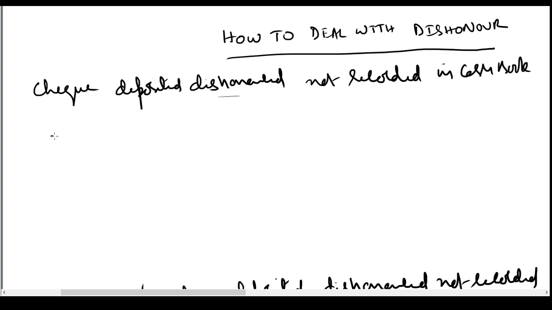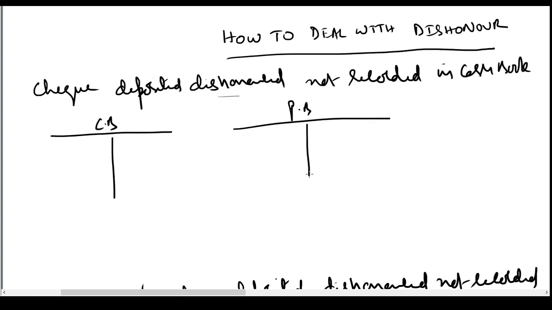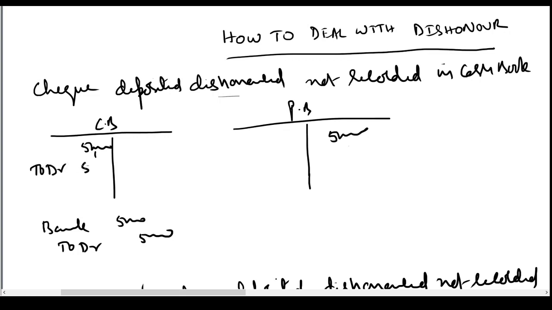So if you have followed our videos, we are always preparing cash book and the passbook. So what this problem is saying is, let us say we have a favorable balance of 50,000 and 50,000 here. Now check deposited. As soon as we deposit a check, there is an entry in our books, bank account debtor to debtor, let us say 5,000 rupees. So we debit the bank account to debtor 5,000. Check deposited, dishonored, not recorded in the cash book.